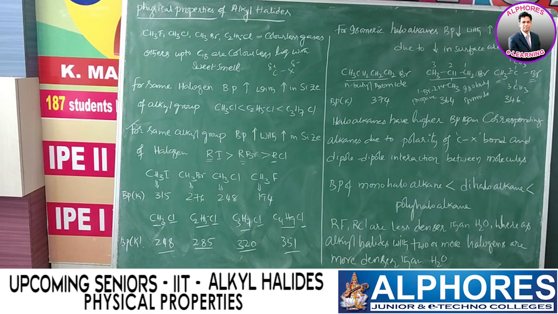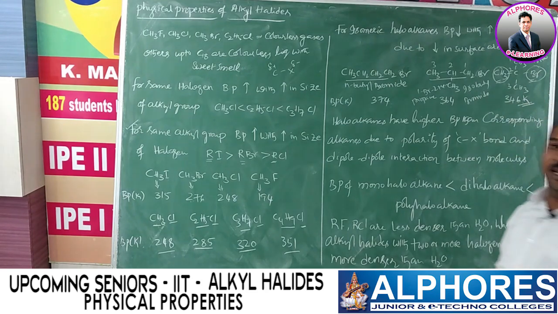So 2-bromo-2-methylpropane, also called tertiary butyl bromide. Tertiary butyl bromide, because of more branching, here only 1 branch, here now 2 branches. So because of more branching, what are you getting? The boiling point further decreases to 346 Kelvin.